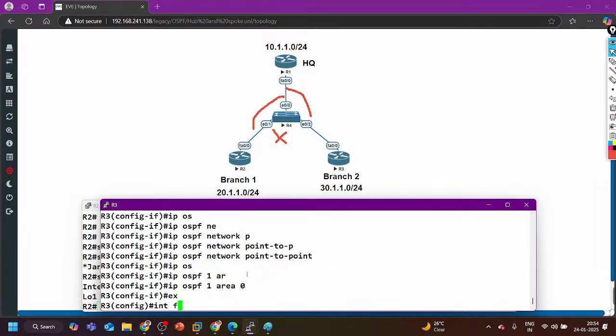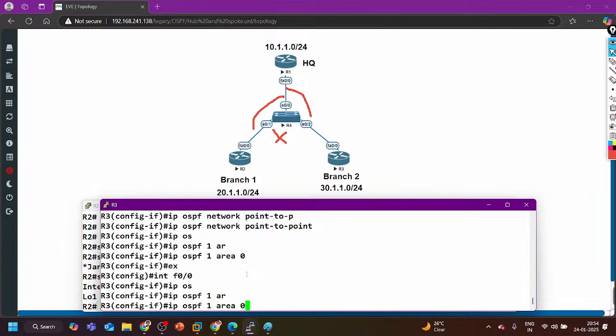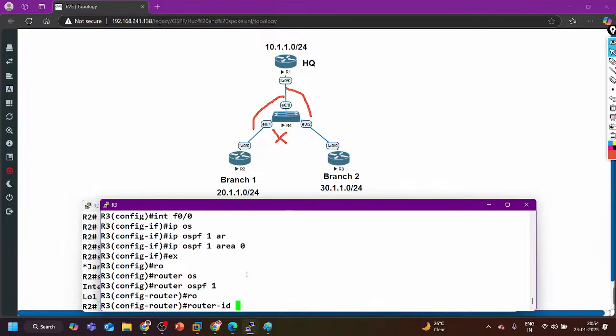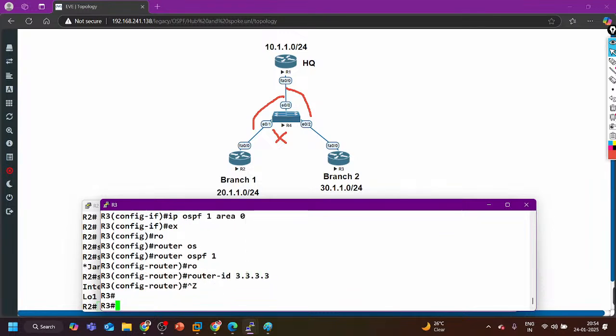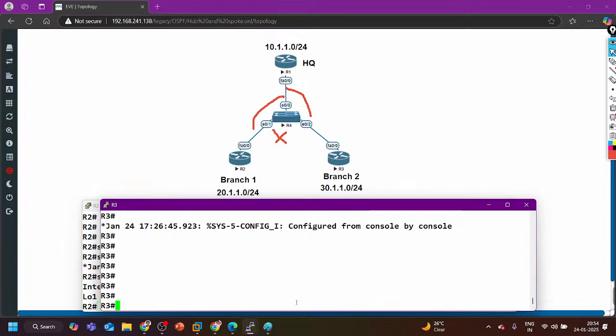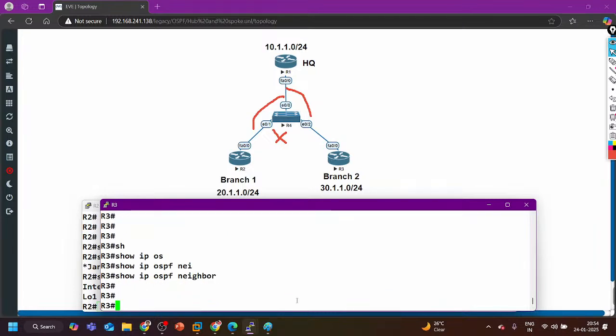Exit, interface F0/0, ip ospf 1 area 0, and router ospf 1 with router ID 3.3.3.3. Will we have OSPF neighborship between router 2 and router 3, guys? No.